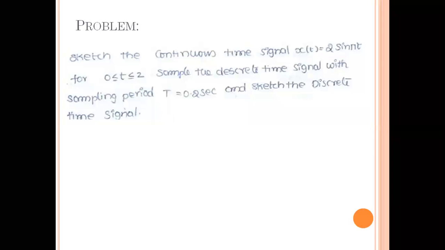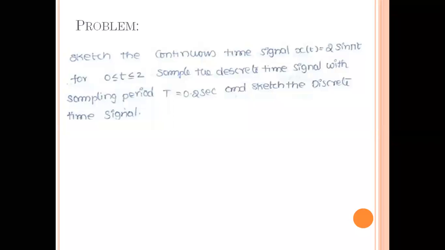First of all, you have to analyze the problem by studying it 2 or 3 times. In 90% of cases, you will get the solution from the problem itself. What you are going to find, what you are asked to determine and what you have been given are very important. In this problem, x of t is equal to 2 sine pi t. You are first asked to draw x of t equal to 2 sine pi t over an interval 0 less than or equal to t less than or equal to 2.